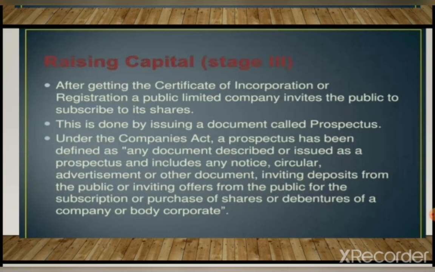Under the Companies Act, a prospectus has been defined as any document described or issued as a prospectus and includes any notice, circular, advertisement, or other documents inviting deposits from the public or inviting offers from the public for the subscription or purchase of share or debentures of a company or body corporate.